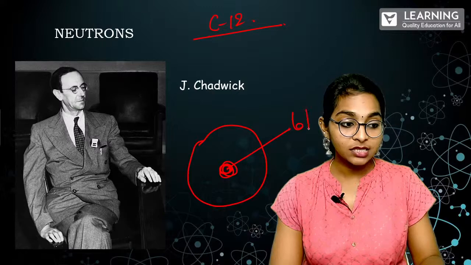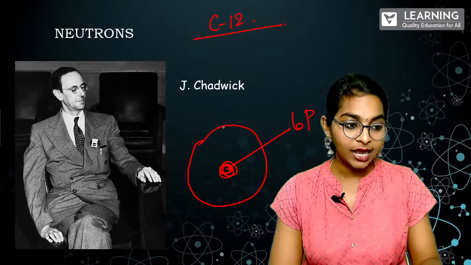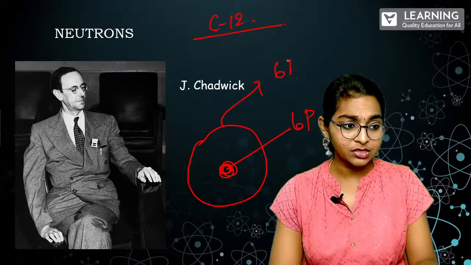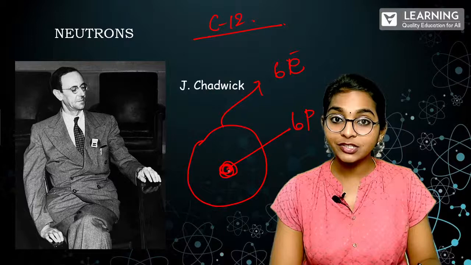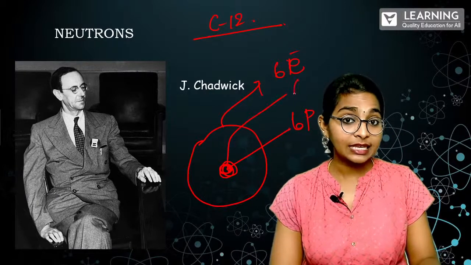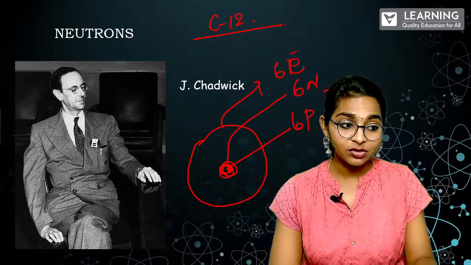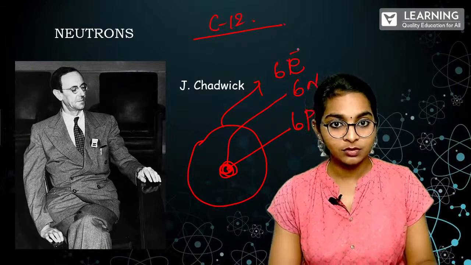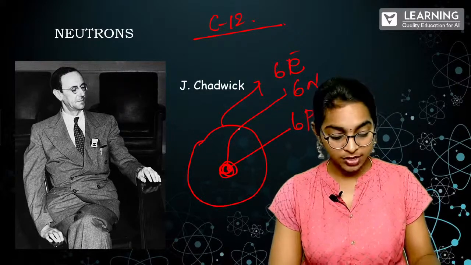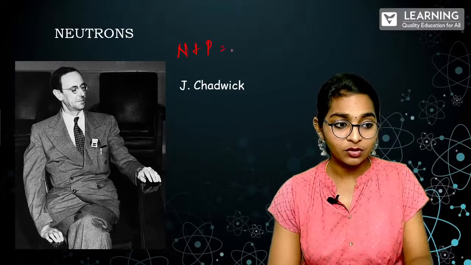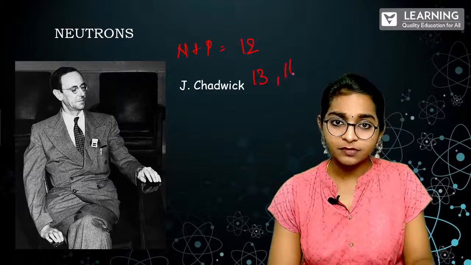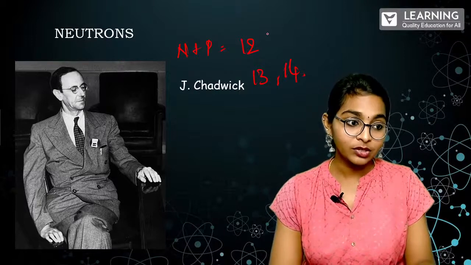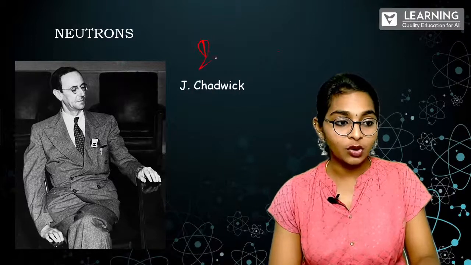So carbon 12 is something where in a particular atom, inside the nucleus, there are 6 protons. All right. And in the electrons, obviously, this is also going to be 6 electrons. And the neutron, whichever is present along with the proton here, it can be 6 neutrons, it can be 7 neutrons, it can be more also. So when we are adding this proton and neutron, where we are getting the mass number, we'll get 12 for the carbon. Sometimes it can be 13, sometimes it can be 14. We don't know. So that difference is what you call an isotope.